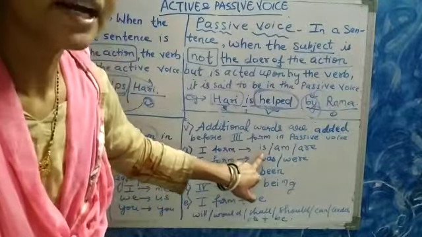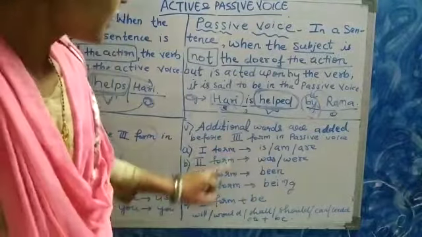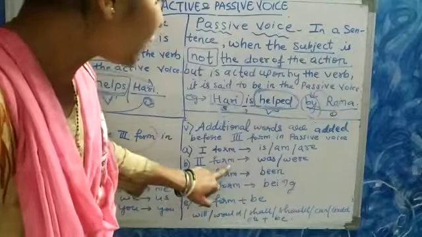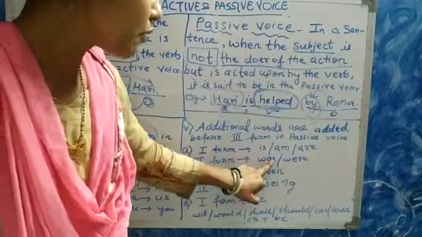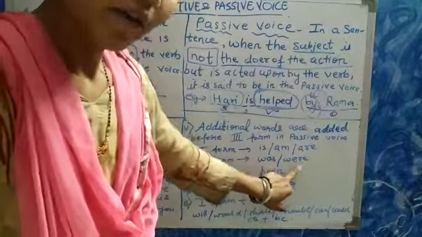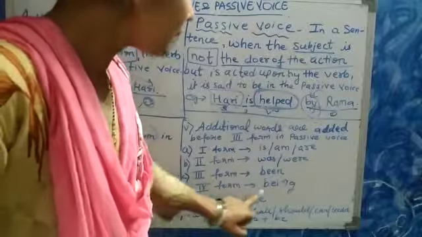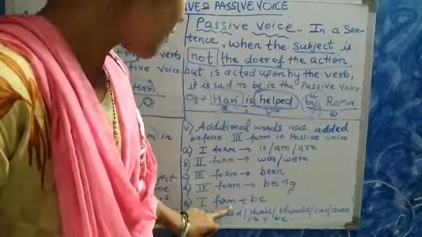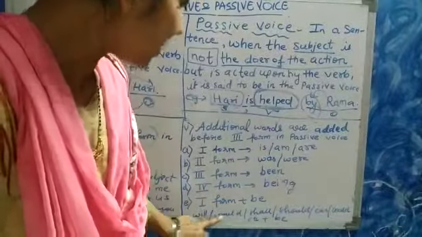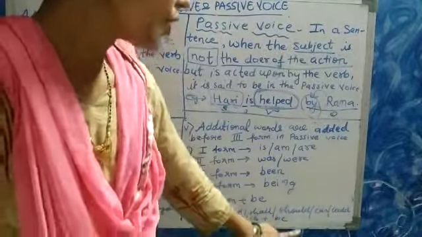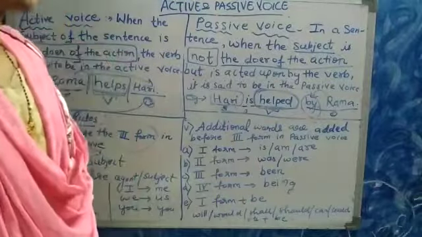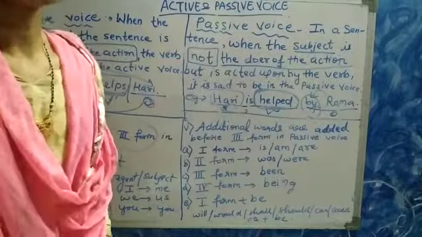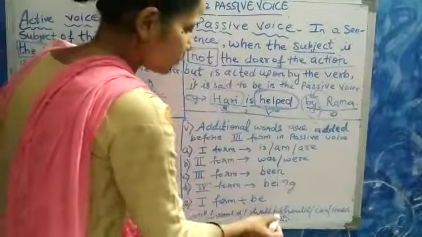If the verb is in the second form, then we have to add was or were. If the third form, been. Fourth form, being. First form plus be: whenever will, would, shall, should, can, could, may, might come, we should add the additional word be.